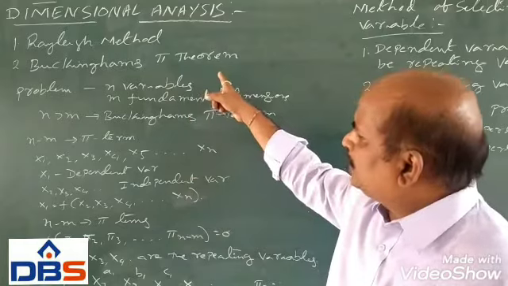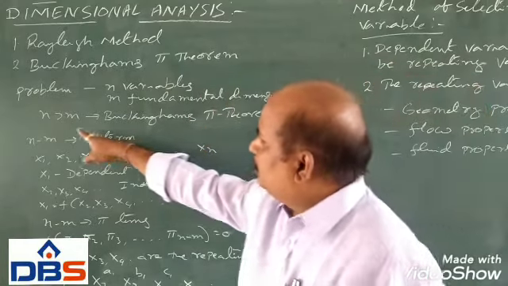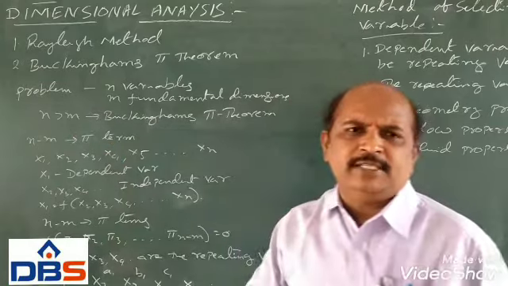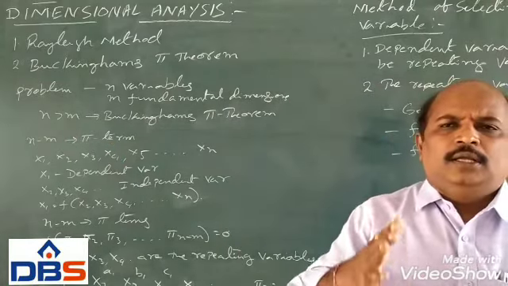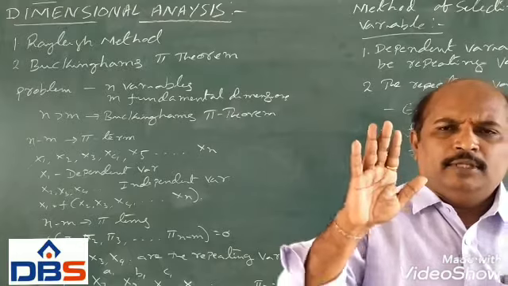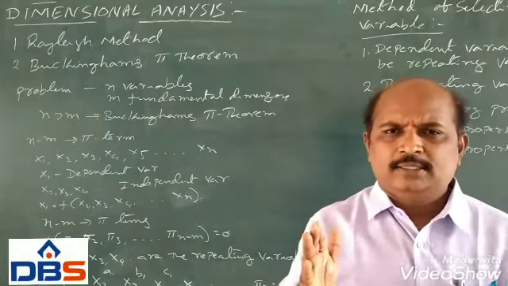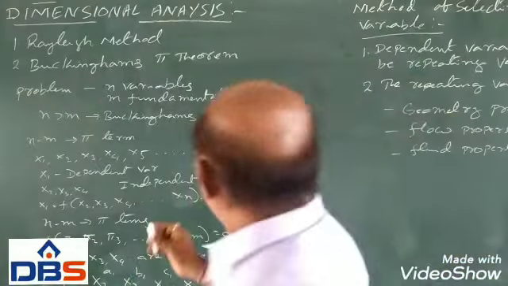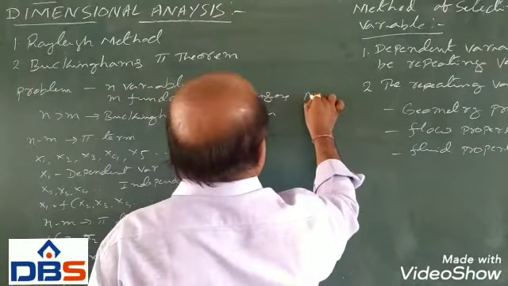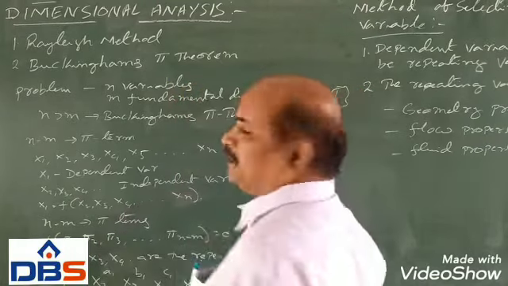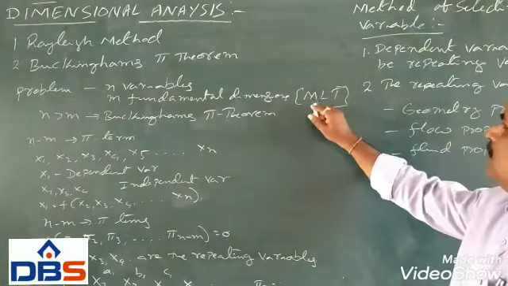We use the Buckingham Pi theorem if the number of variables is more than the fundamental dimensions. Fundamental dimensions means generally M, L, T: mass, length and time.